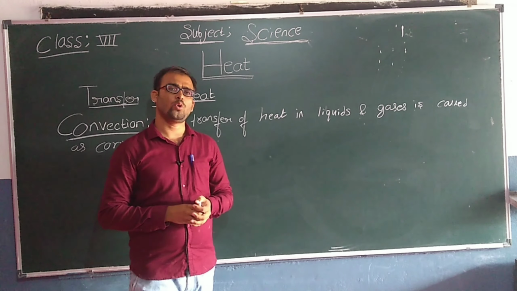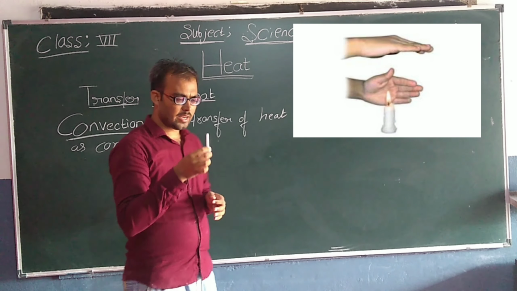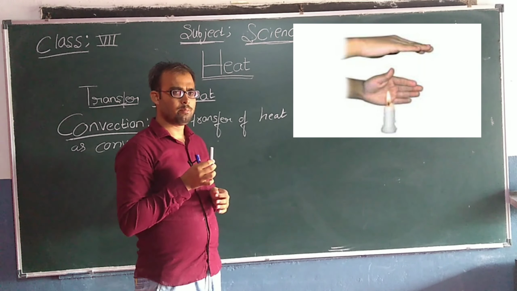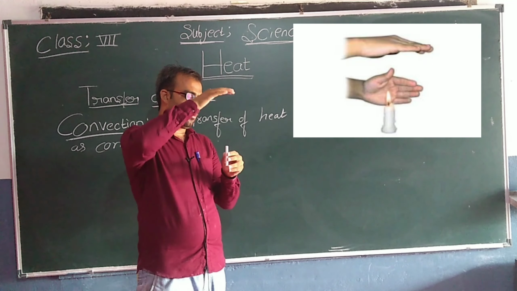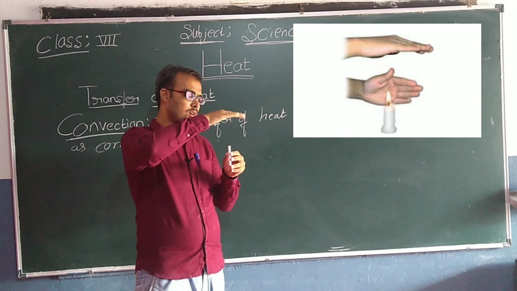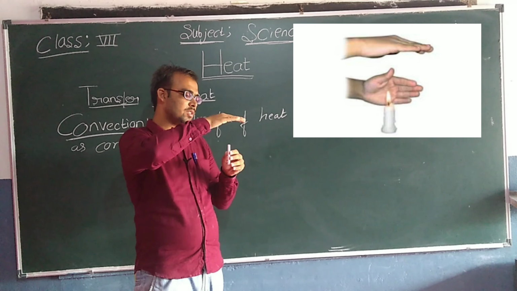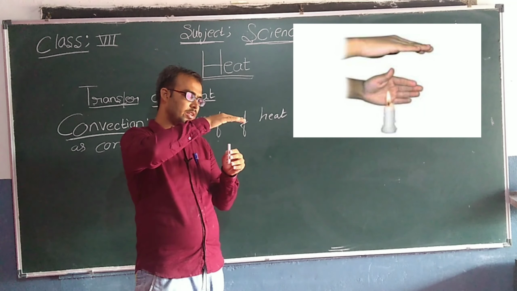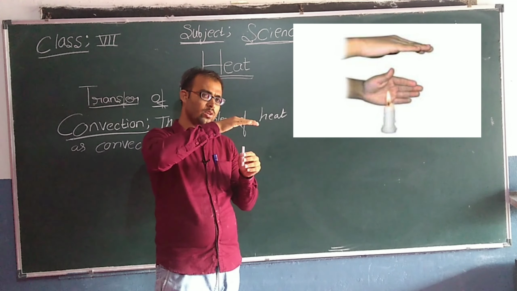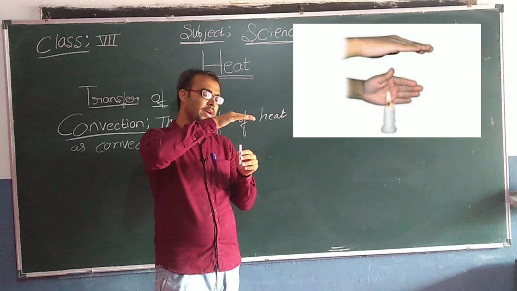Let us take one more example. Imagine this is a burning candle. You just place your hand on the burning candle, on the flame. What happens? Your hand will feel heat. Why is it so?